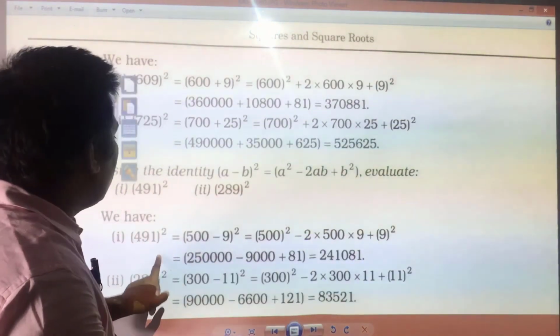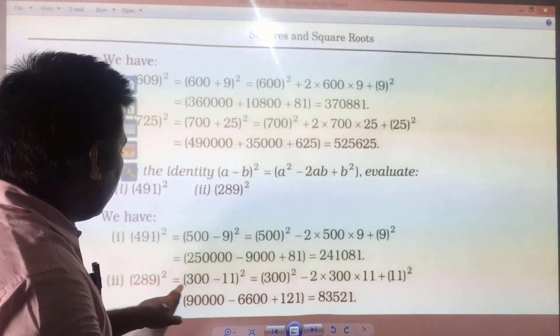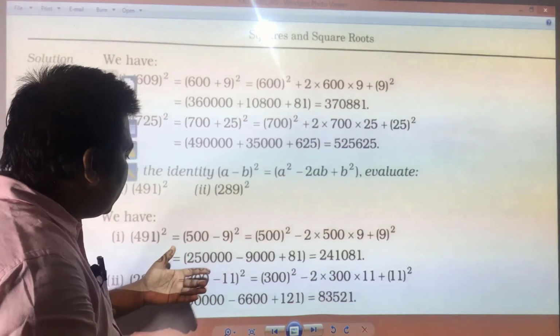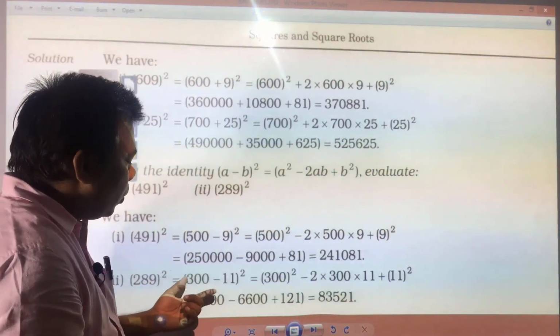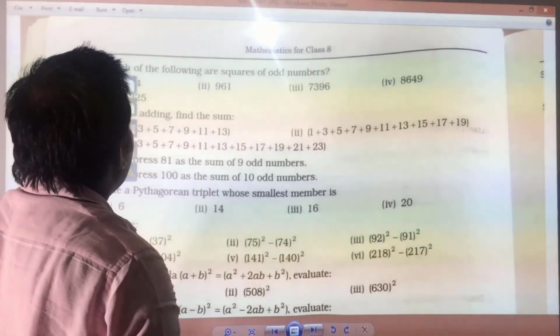2,41,081. So, in this way, suppose 289 can be written as 300 minus 11. So, what will be the easiest way? In that form you divide that number and you find out. Next we have,